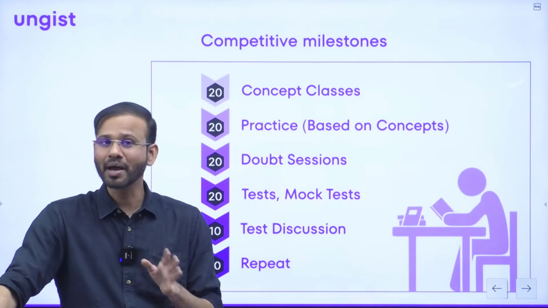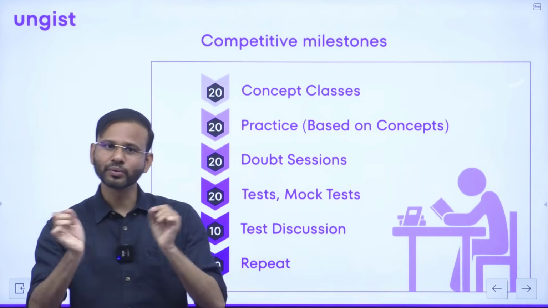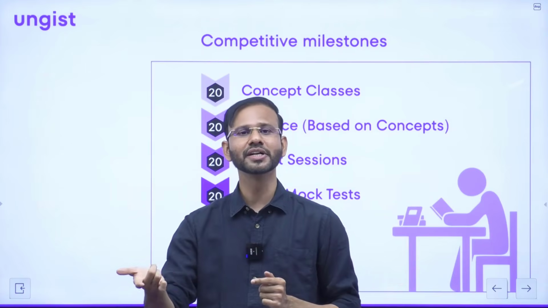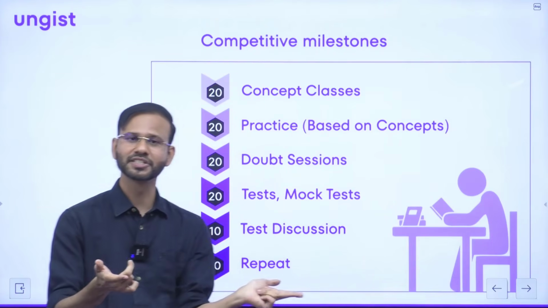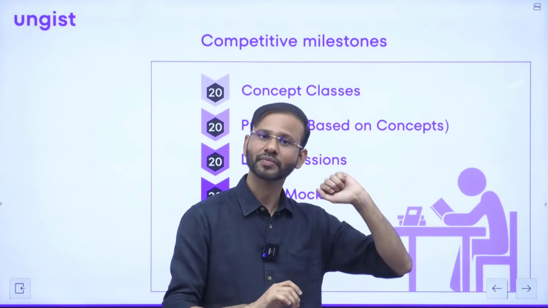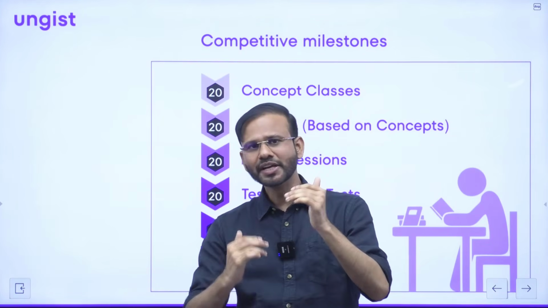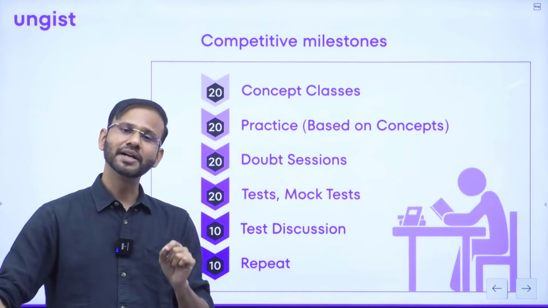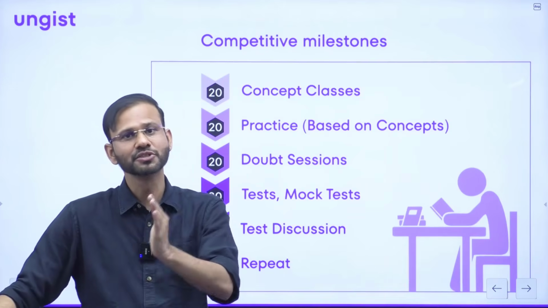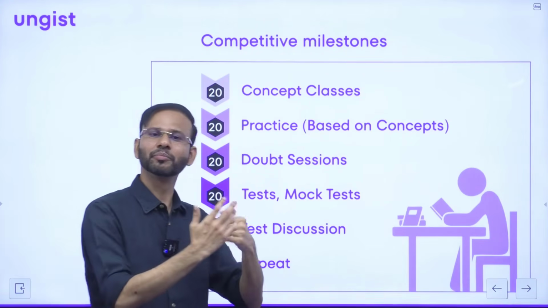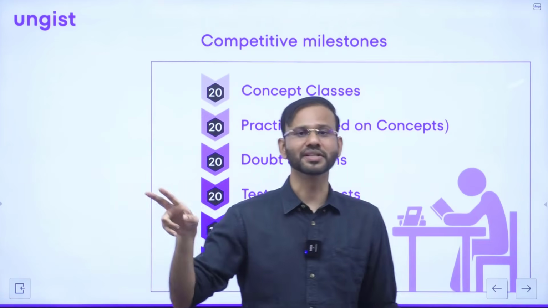But in the examination, you have to navigate through questions. One question comes from average, another from reading comprehension, the third from data sufficiency, the fourth from direction sense, the fifth from number system, right? So you have to navigate between topics and topics and topics, and there you need to decide which question is to be solved and which is to be dropped. There are so many different permutations and combinations you do during the examination in those 2 hours.